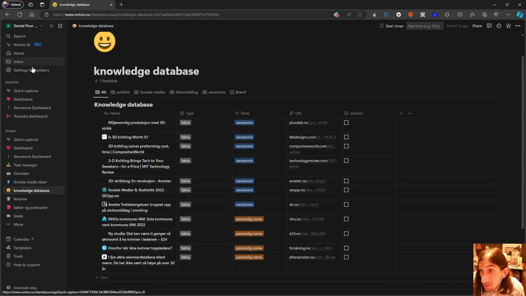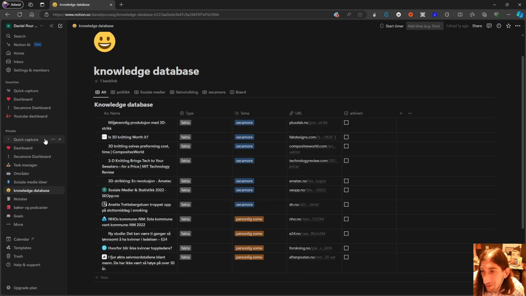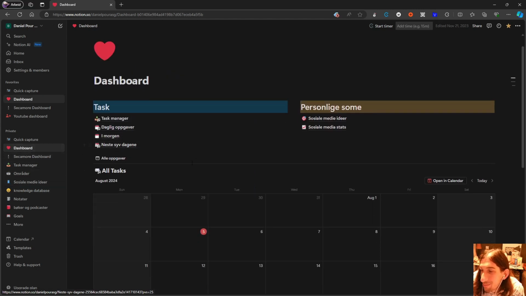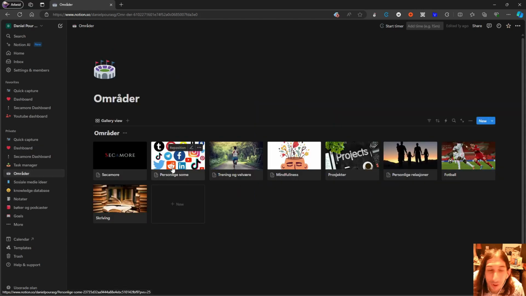And I haven't even gotten to the fact that you can jump into your settings and fix things here as well. But I just spent way too much time trying to build the perfect system and trying to have the perfect images. Do you know how much time I spent finding the right images for all of these areas right here?